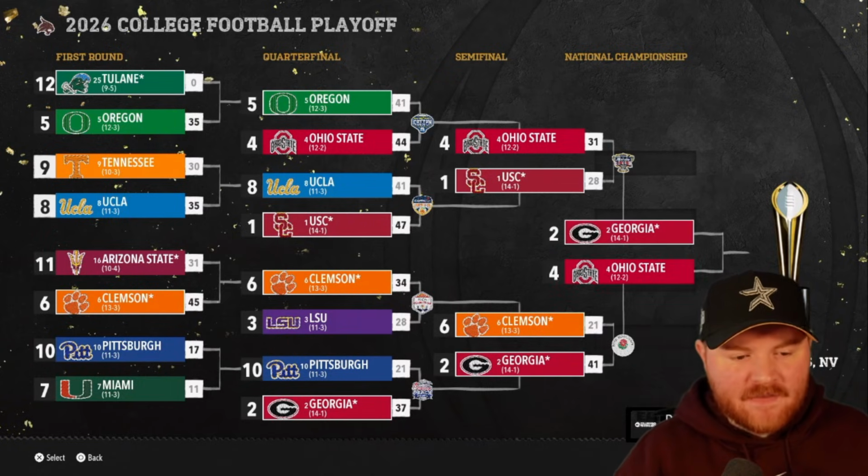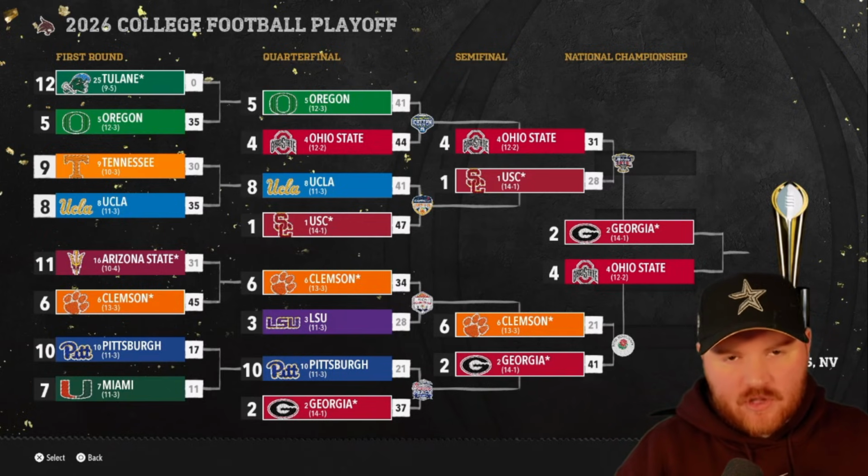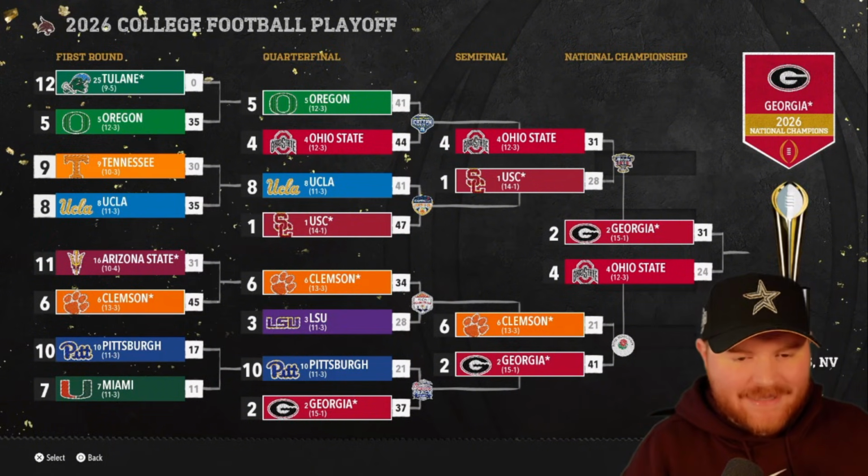USC will not be back in the national championship game. We have Ohio State versus Georgia. Georgia won the second national championship in our first sim. Will they do it again this time? History repeats itself, ladies and gentlemen. So Georgia wins the second one.